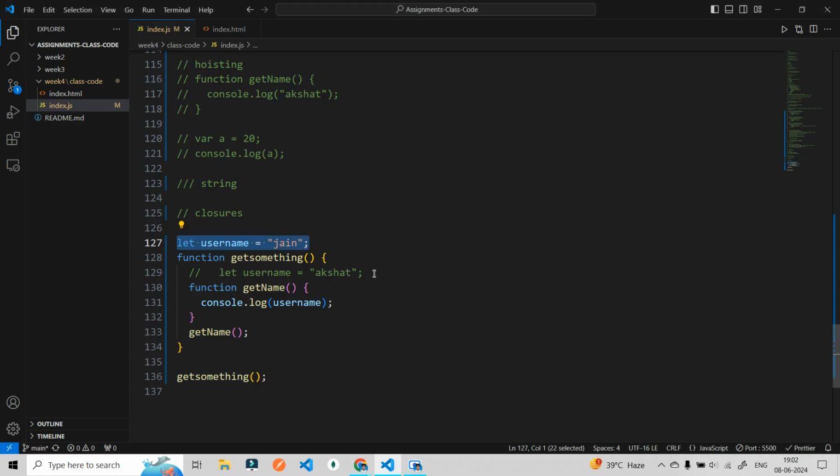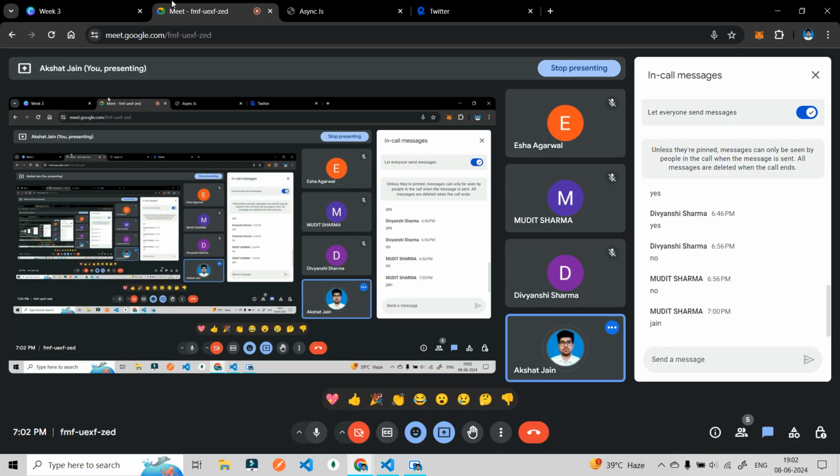But before this it was showing you Akshat only. Why? Because it does not have to ask this particular function, can you give me something? Because it is getting this particular requirement within its own lexical environment only. Understood? Just give me a yes, or if you have any doubts you can ask.